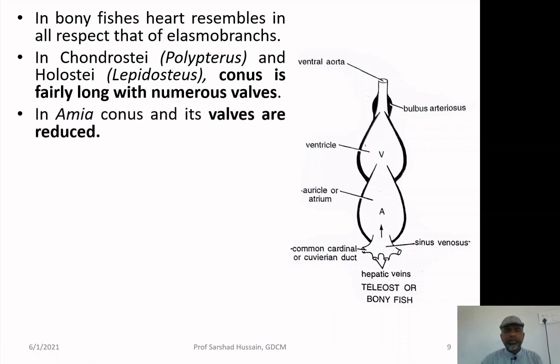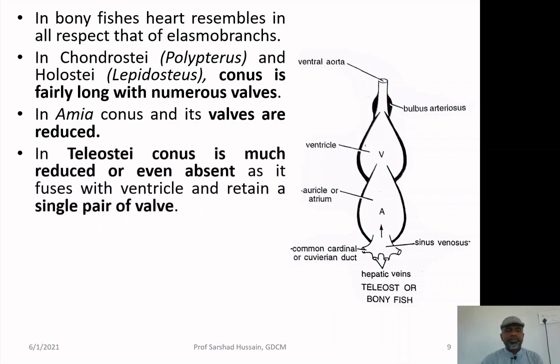In Amniota, the conus and its valves are reduced. So this is how you are looking at how the heart is evolving. The heart is changing from one type to another when we are moving from the lower vertebrates to the higher vertebrates. In the bony fishes, the conus is much reduced, because ultimately these two accessory chambers have to merge with the main chambers and disappear. So how are they proceeding towards the merging?